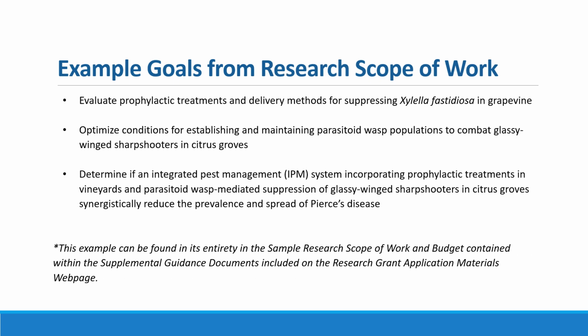Here we have sample goals from the Sample Research Grants scope of work. Evaluate prophylactic treatments and delivery methods for suppressing Xylella fastidiosa in grapevine. Optimize conditions for establishing and maintaining parasitoid wasp populations to combat glassy-winged sharpshooters in citrus groves. Determine if an integrated pest management system incorporating prophylactic treatments in vineyards and parasitoid wasp-mediated suppression of glassy winged sharpshooters in citrus groves synergistically reduce the prevalence and spread of Pierce's disease.